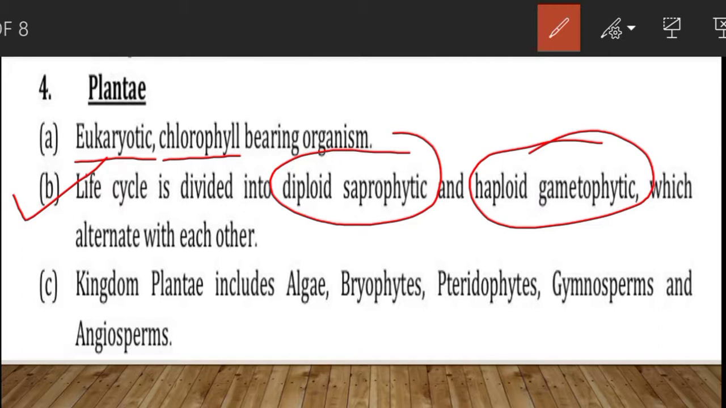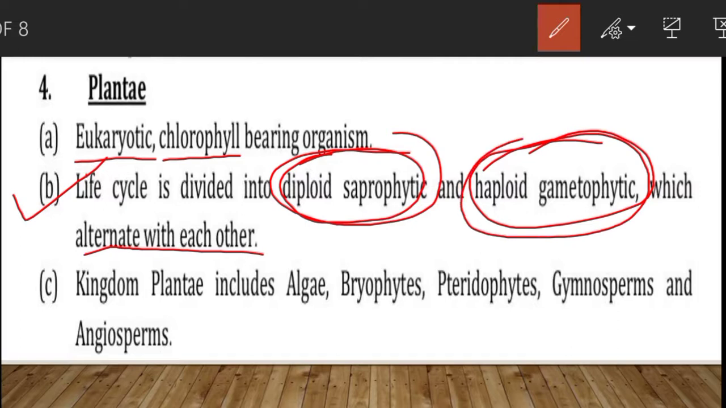So that is alternation of generation, means in one life cycle only there is diploid phase, sporophytic phase, and in the same life cycle the other phase is haploid gametophytic. In this phase the spores are produced and in this phase gametes are produced. Okay, so there is alternation of generation.